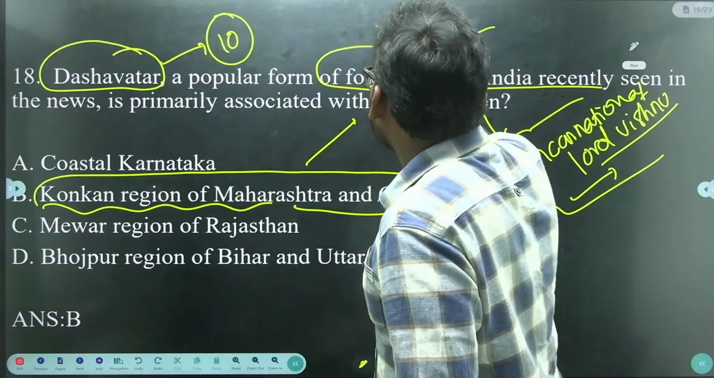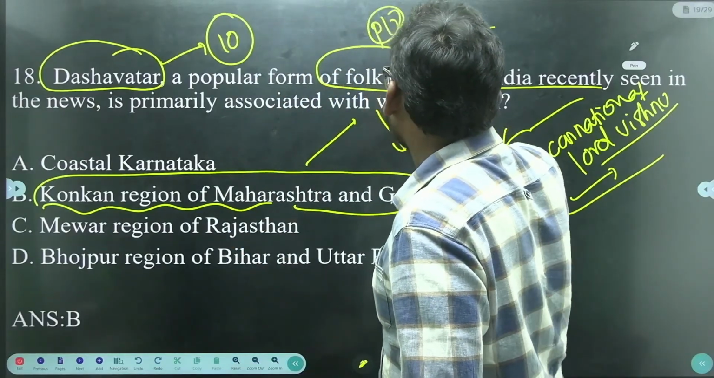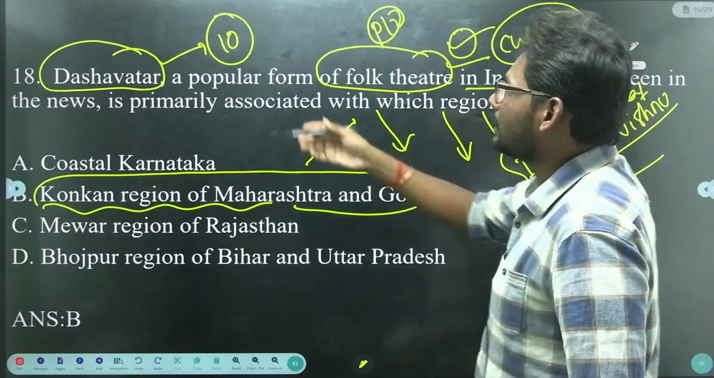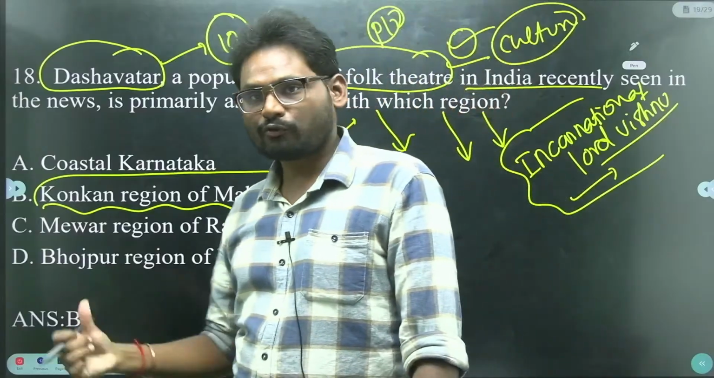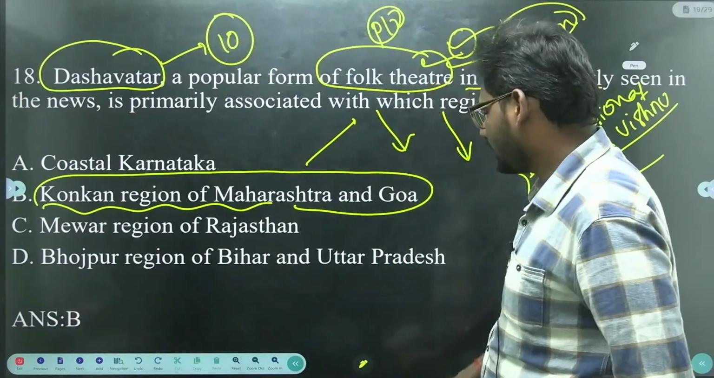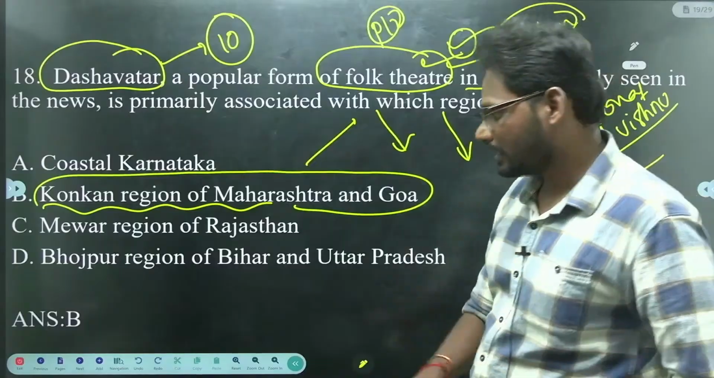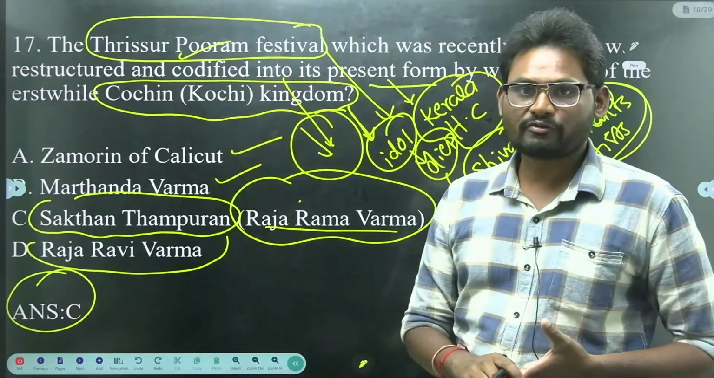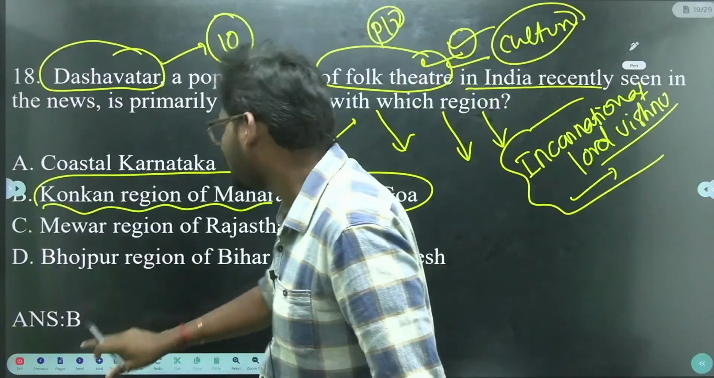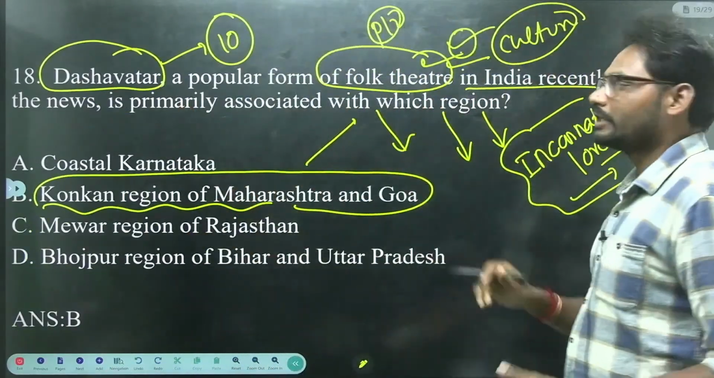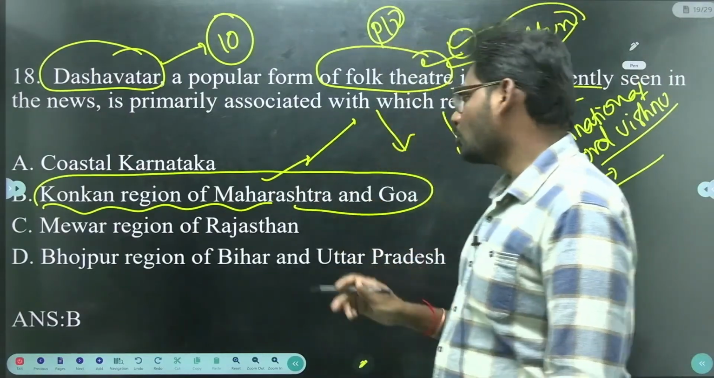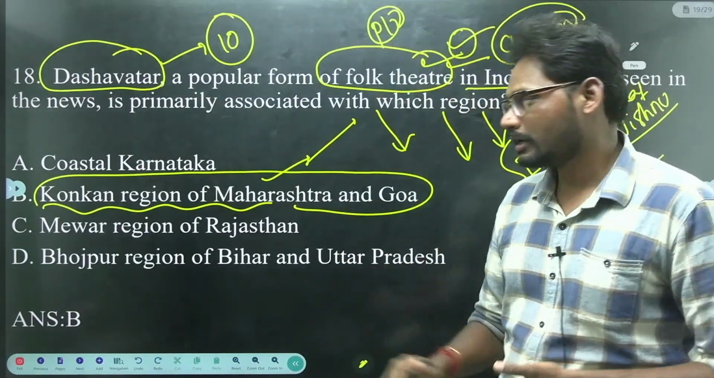So please focus on cultural aspects like the Dashavatara folk theatre, and the Puram festival that we discussed earlier. Next we have the Dashavatara folk theatre art of the Maharashtra and Goa region, that is located in the Konkan region.